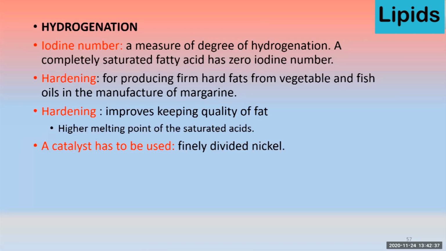During this hydrogenation process, nickel is normally used as a catalyst. So some researchers are of the view that ghee produced through this hydrogenation process contains heavy metals like nickel, which is sometimes toxic for human health if present in a high amount.